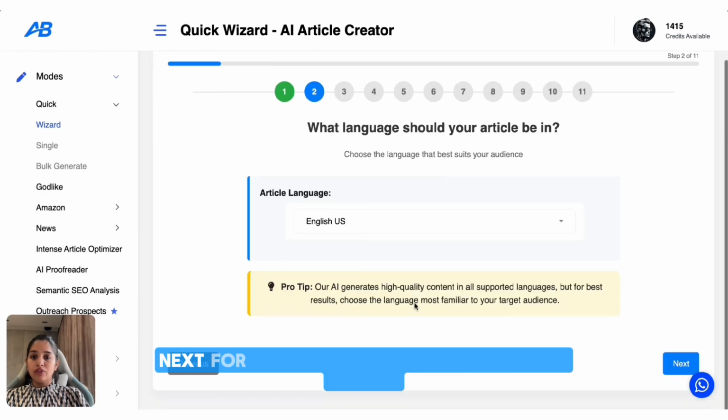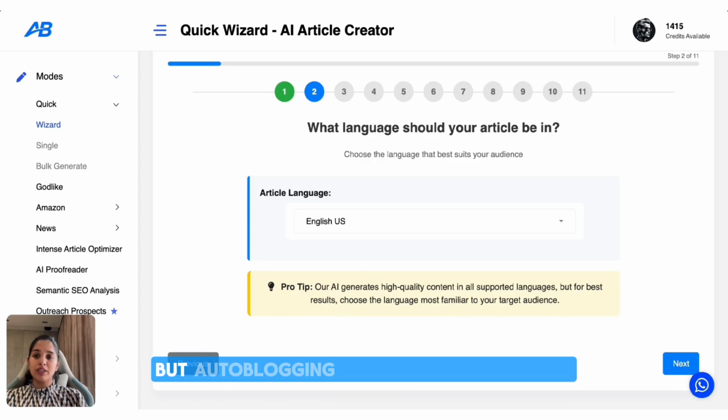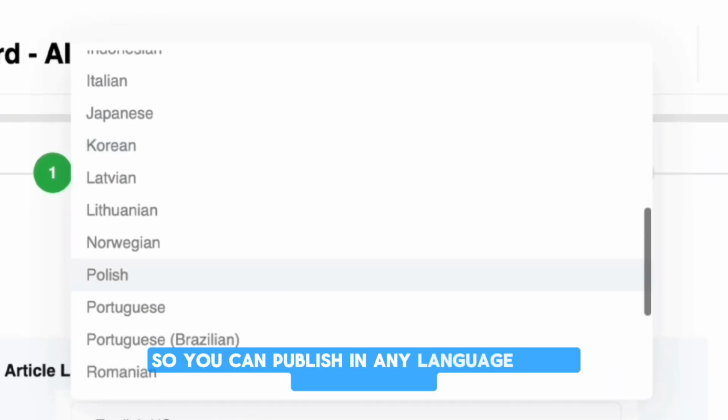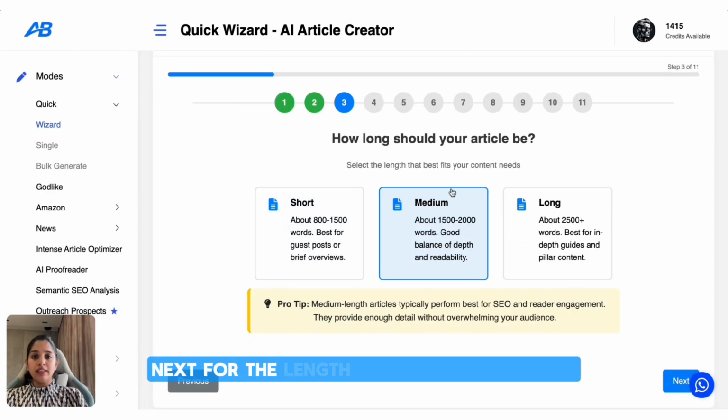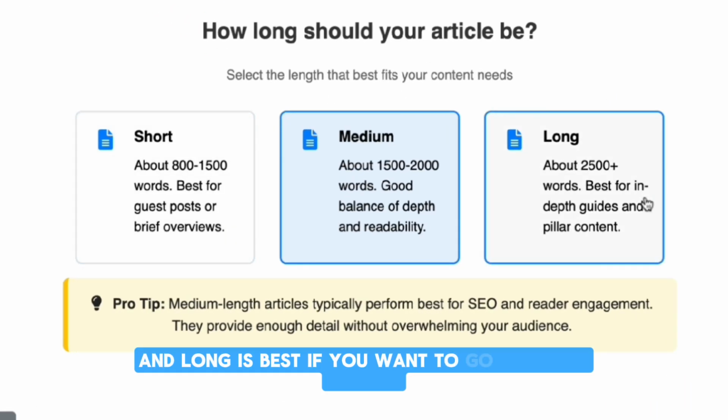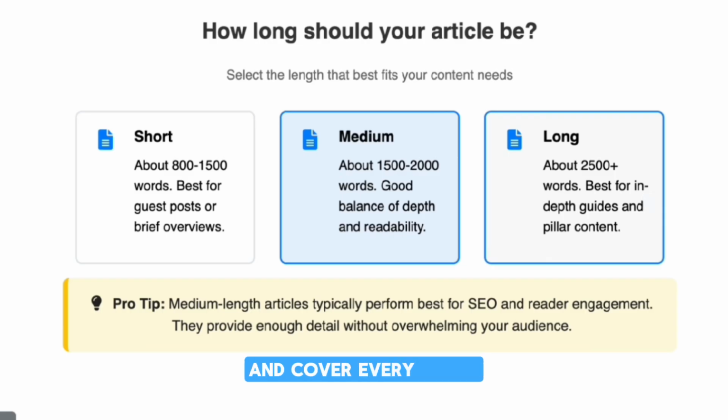Next. For the language, I'm going to keep it English, but Autoblogging supports 30 languages, so you can publish in any language your readers speak. Next, for the length, I'm going to pick medium. It's enough to cover the key trends without losing the reader's attention. Short is great for quick and bite-sized content, and long is best if you want to go deep into details and cover every angle.